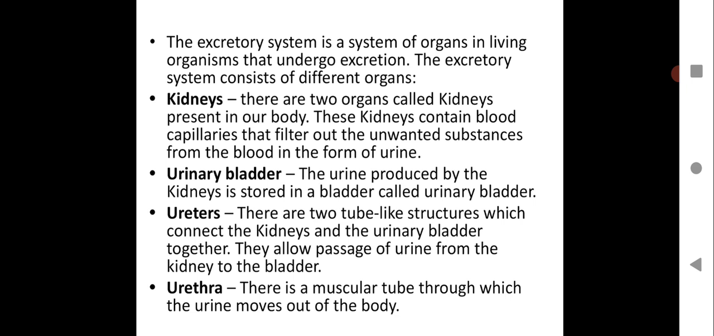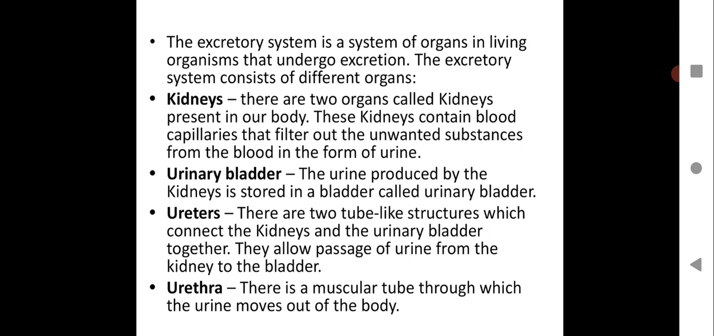Let us see kidneys. There are two organs called kidneys. That means a pair of kidneys is present in the body. And these kidneys contain blood capillaries that filter out the unwanted substances from the blood in the form of urine. Whatever is required for the body, it will take up, and the unwanted will be filtered out. It is actually the filter of the body. Kidneys are called the filters of the body because they just eliminate the unwanted waste. It will filter it out.